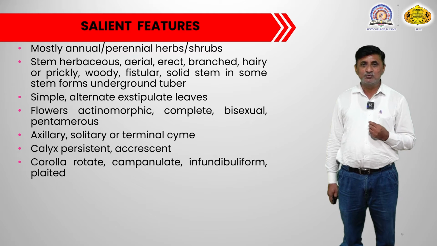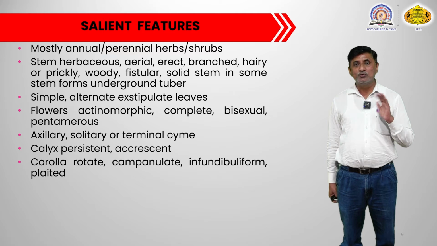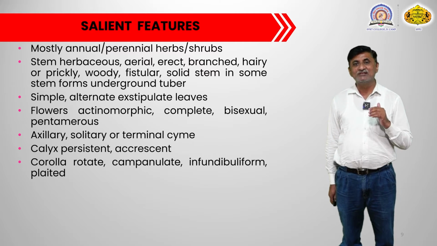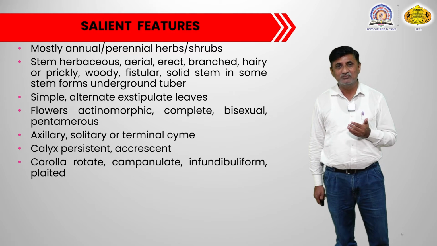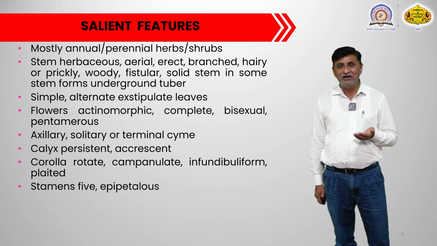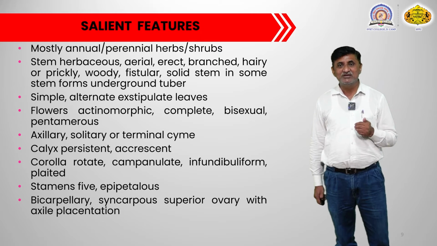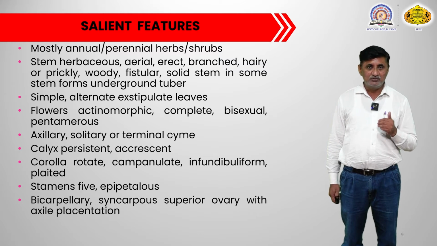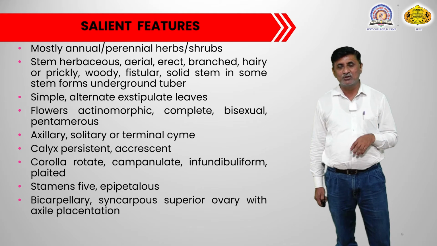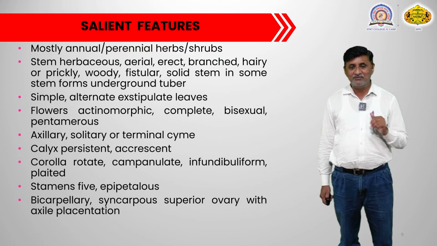And plicate. Plicate means what? The lobes of the corolla show folding, and that folding gives an appearance like pleats, and that is why it may also be called a plicate nature of the corolla of this particular family. In the flower there are 5 stamens. They are epipetalous, meaning at the base the stamens are joined with the corolla with the help of the filament, and such a nature of the stamens is identified as epipetalous stamens.